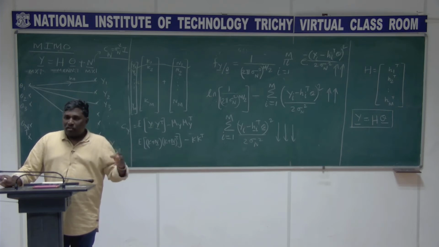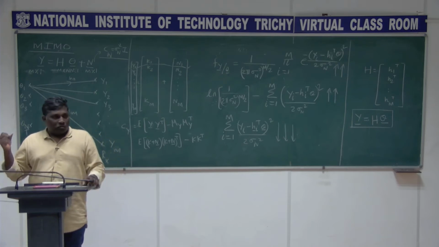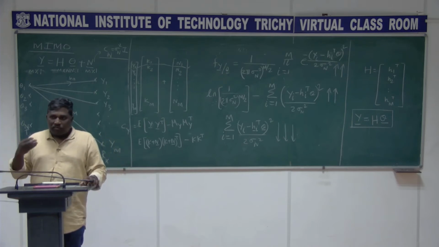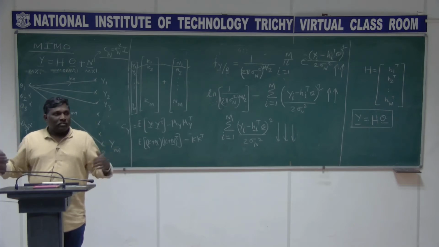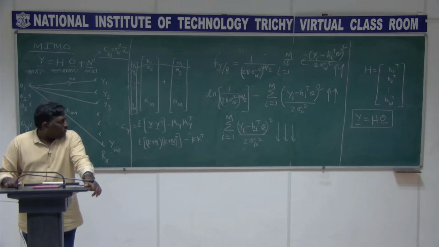I combined all the things: you differentiate this with respect to theta, equate to 0, and you have a sigma, and combining all the terms in matrix form, you get this result: y equal to h theta.